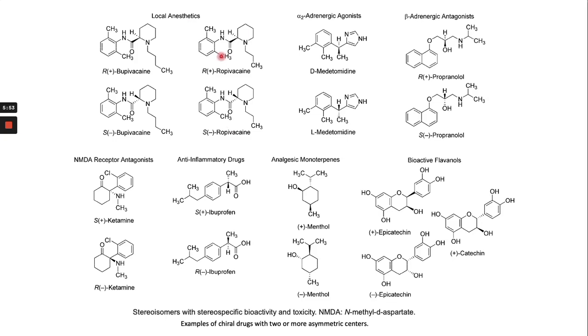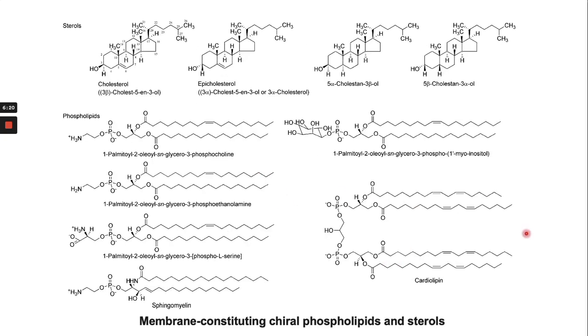These are some examples of local anesthetics, and the alpha 2 adrenergic agonist and beta adrenergic agonist. These are all stereoisomers with specific activities and toxicity. Some contain one chiral center and some contain two chiral centers, and in this one you can see these two chiral centers. These are also the membrane-constituting chiral phospholipids and sterols. All have chiral centers, right? So these are also examples of some chiral molecules.